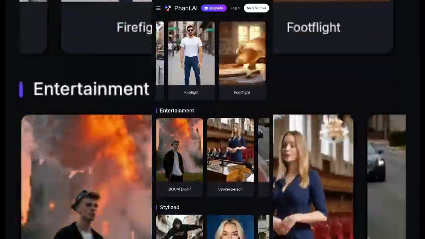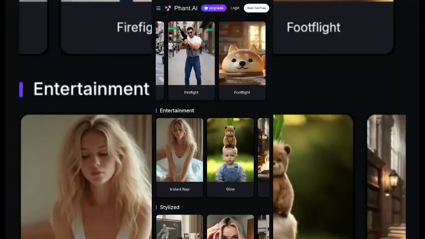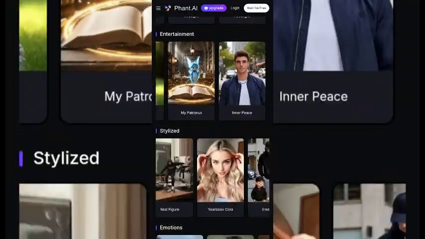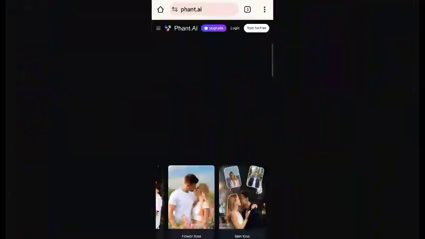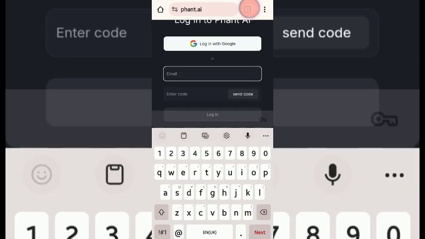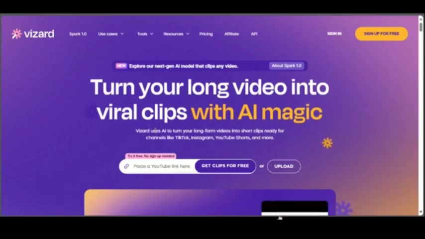But for pure fun factor, Phant AI fights back. It gives you more control over your edits, text and styles. It's like having a pro editor in your pocket. Just type in what you want and it gives it to you. And it's always fun.